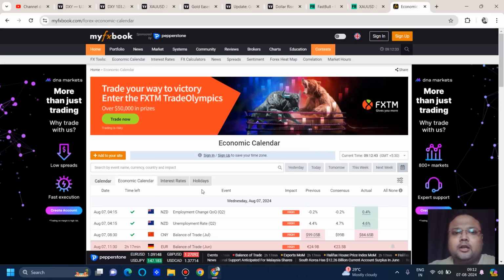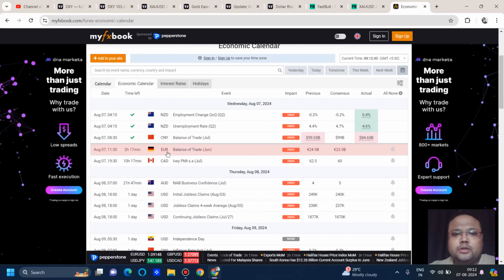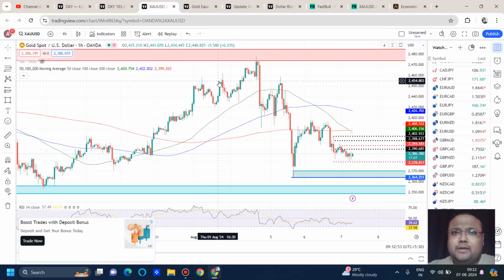If you look at the economic calendar today, we don't have any news, so we can expect the ongoing market sentiment to remain. If that happens, this support level should hold, but a low is never permanent in the market, my dear friend. When the market comes to the support zone, or comes to our zone, observe the market first.